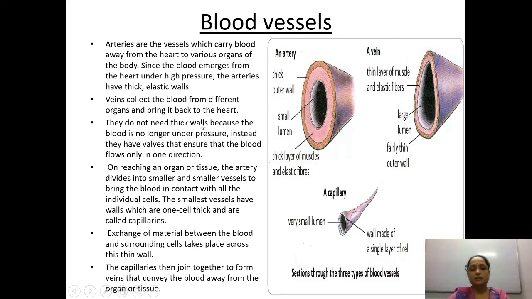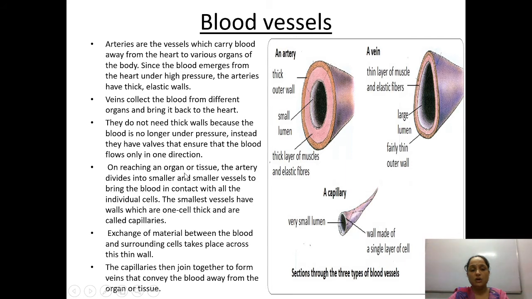They do not need thick walls because the blood is no longer under pressure. Here this does not have that thick wall because the blood does not have that great pressure, and they have valves also. Valves are a sort of membranous structure inside the blood vessel which can open and close, and the main function is to prevent the backflow of the blood. Okay, so they provide one way transportation only.